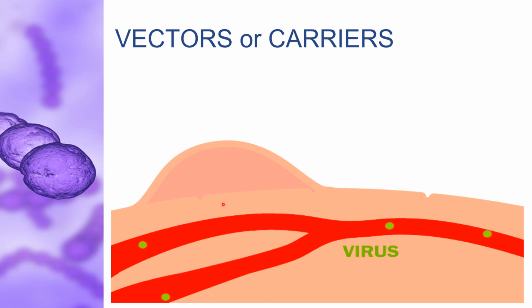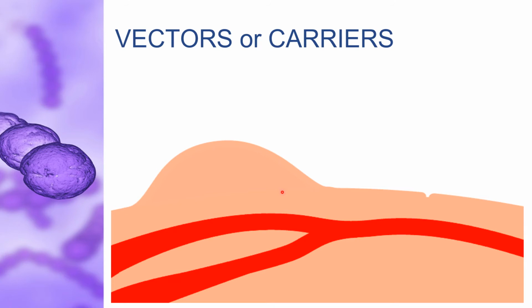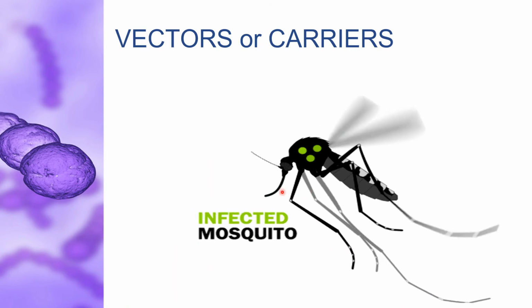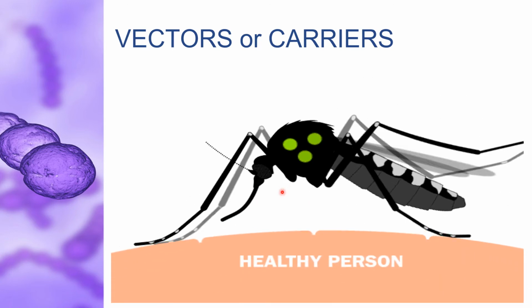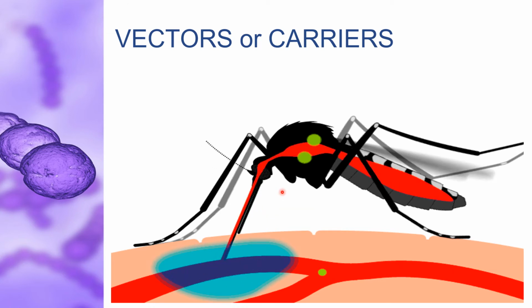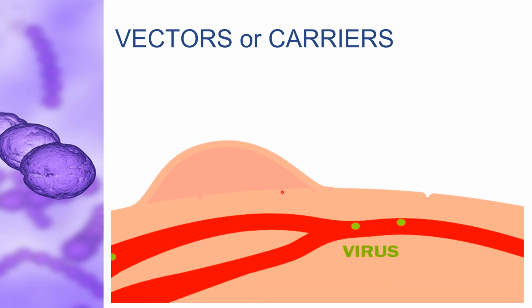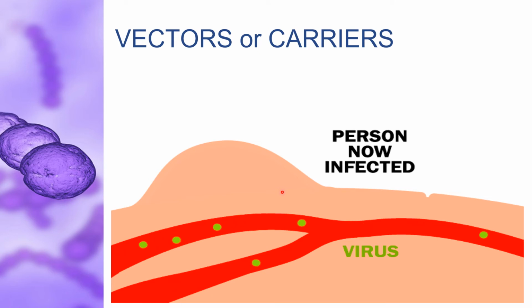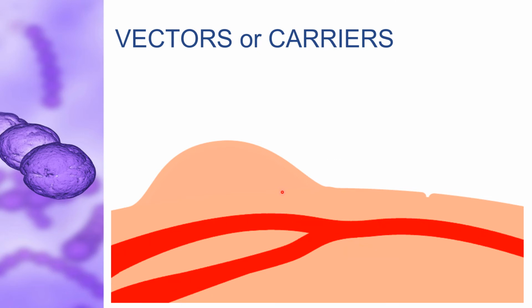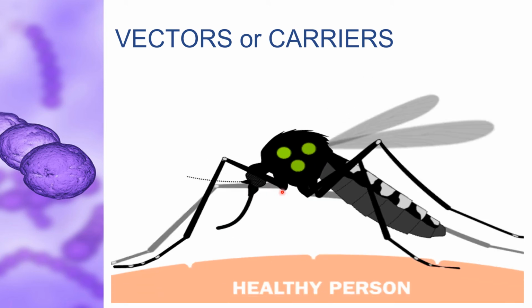Another example of a carrier is the female Anopheles mosquito. This female Anopheles mosquito carries the parasite of malaria, that is Plasmodium, and it acts as a carrier of even the dengue virus. How can we control the spread of this mosquito? These mosquitoes always breed in water. So make sure that you do not let water collect anywhere, in coolers, tires or flower pots near your surroundings. By keeping the surroundings clean and dry, we can prevent the mosquito from breeding.